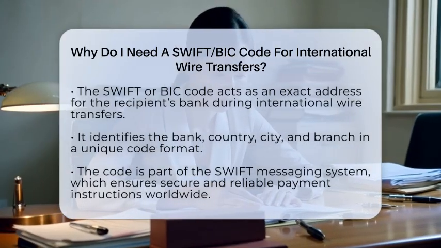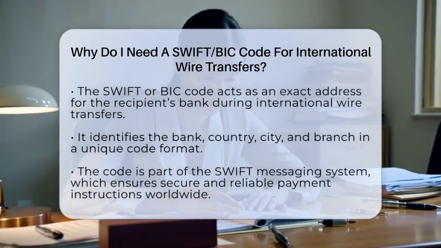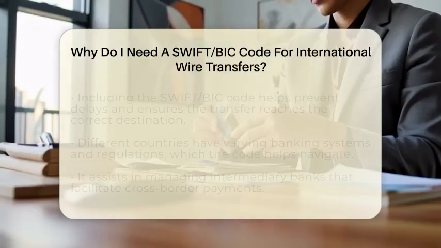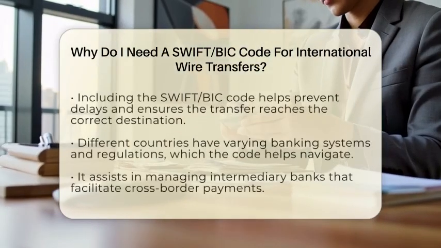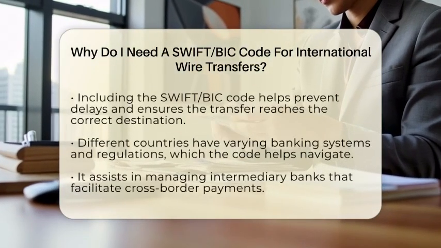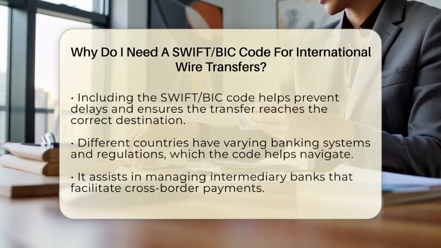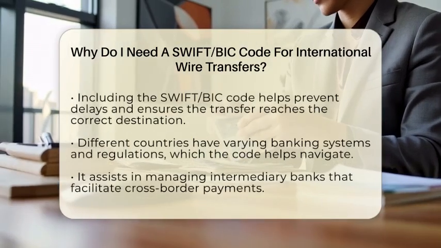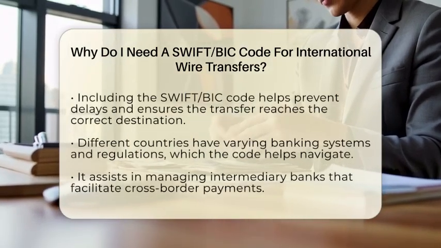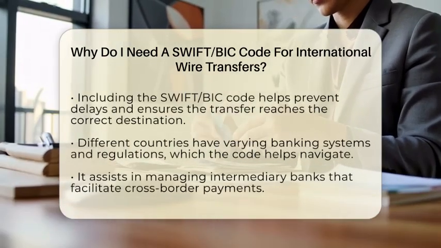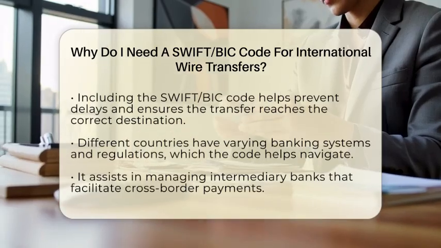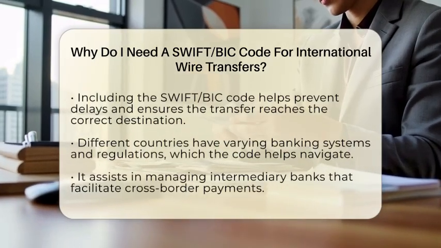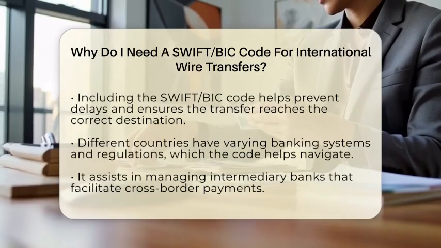The code is part of the messaging system called the Society for Worldwide Interbank Financial Telecommunication, or SWIFT for short. This system is trusted globally for sending secure payment instructions. When your bank sends a wire transfer, it includes the SWIFT or BIC code to tell the recipient's bank exactly where the money should go. Without this code, the transfer might not be processed at all or could be delayed.